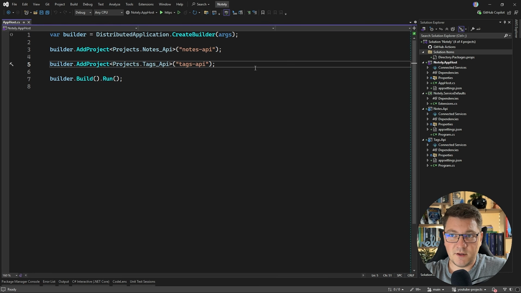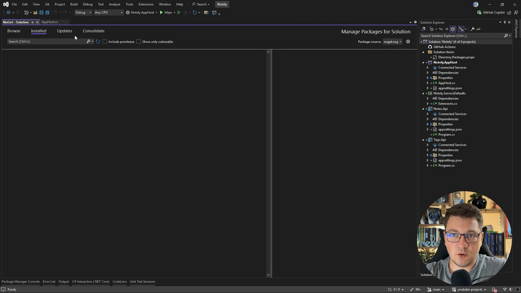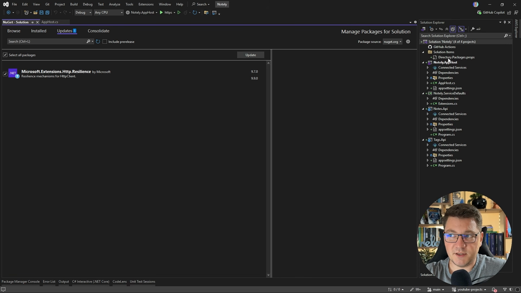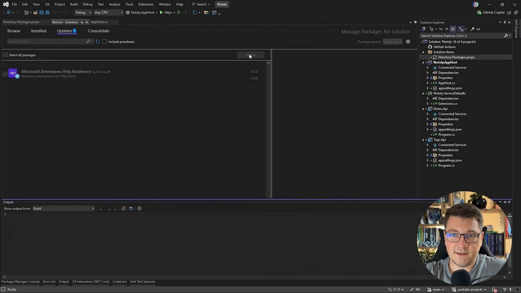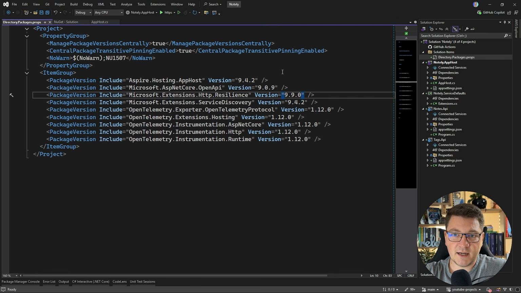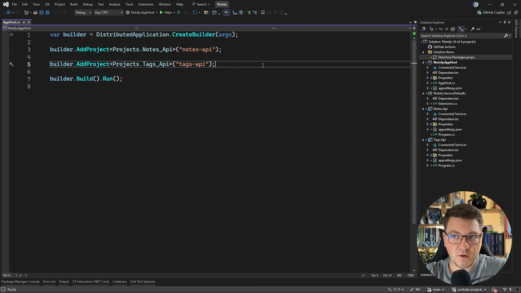So I'm going to close everything down but the app host, and let's try updating our NuGet packages. I'll go into the package manager, updates, and you can see I have one package I need to update. In the Directory.Packages.props, this package is available with the version of 9.7.0, and if I go ahead and click update and go back to the Directory.Packages.props, you can see that the version has been updated. So the NuGet package manager in Visual Studio works okay with central package management.